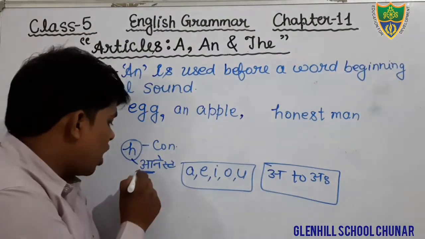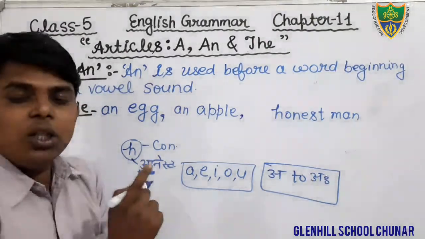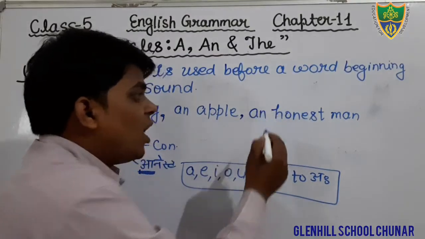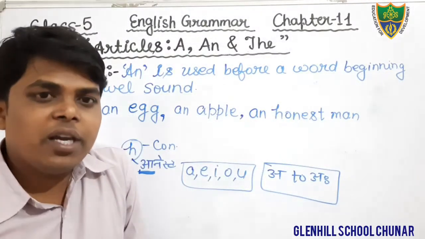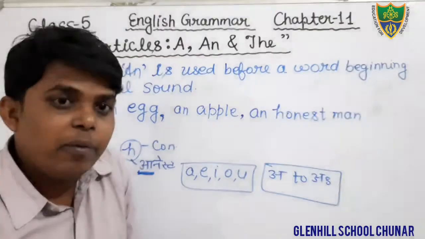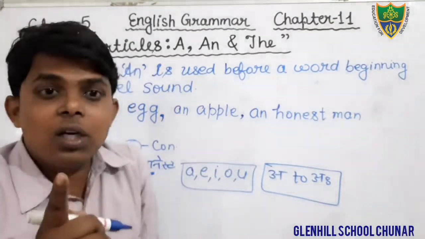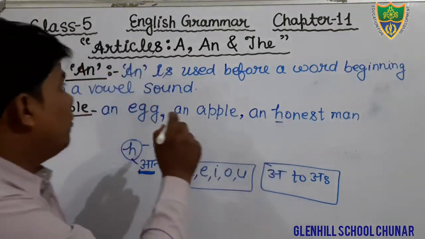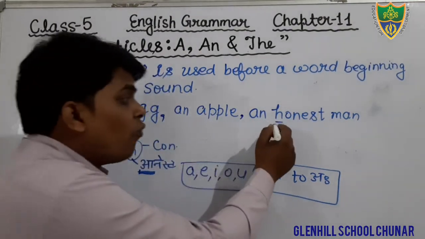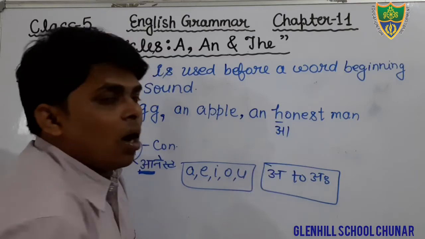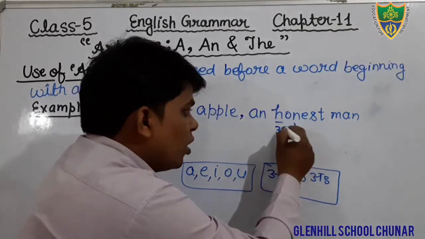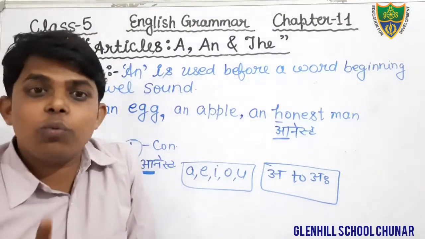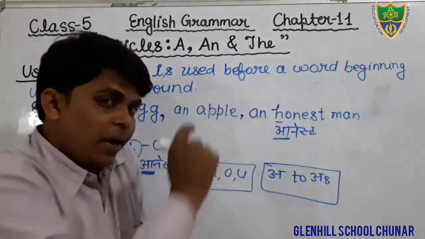Therefore, we will use the article an: an honest man. We cannot say a honest man, because the word starts with the vowel sound. Therefore, we will use the article an.